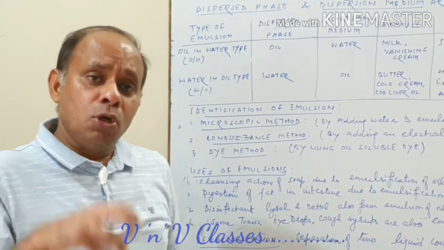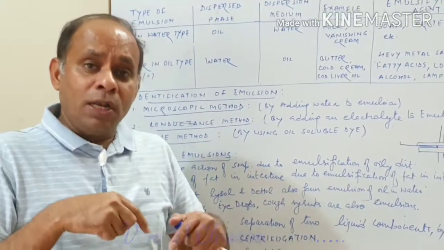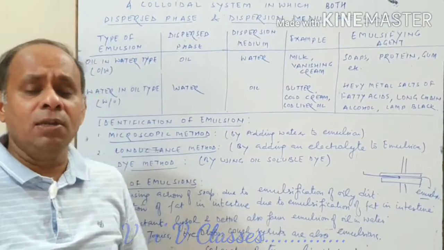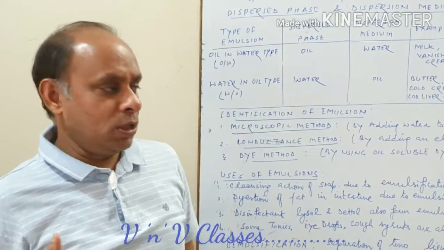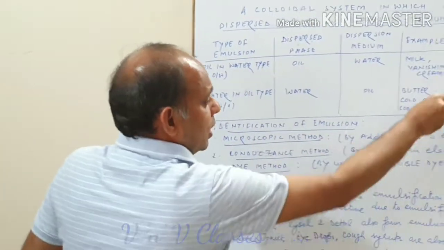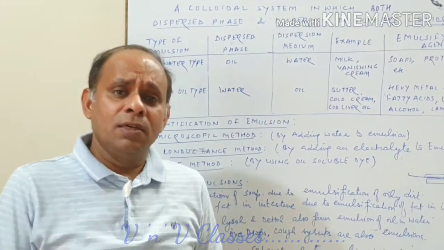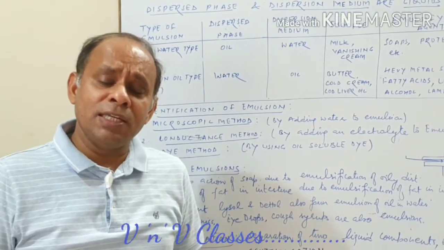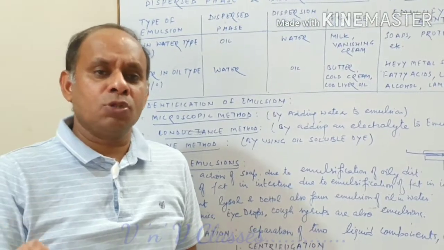So what does the soap do? Soap forms a kind of micelle, or it helps in the formation of a colloidal size particle of that oily drop that can be easily removed with water. So this is all about these types of emulsion and emulsifying agents. And remember one thing, mixture of two liquids in presence of emulsifying agent to get an emulsion is called the emulsification process.